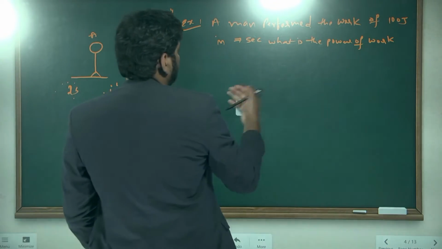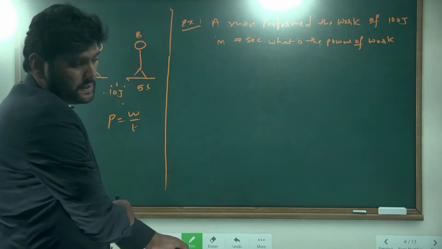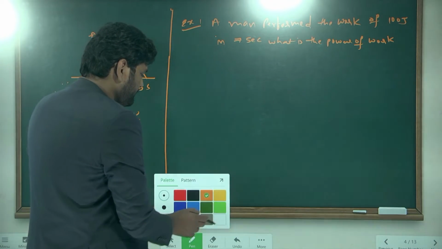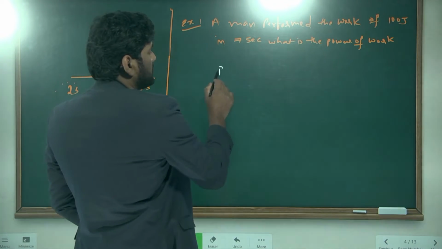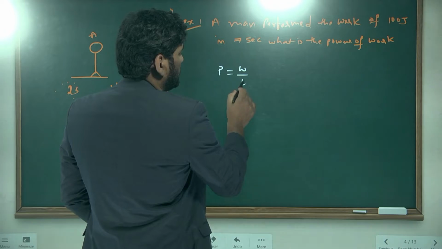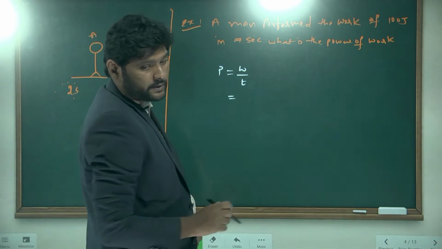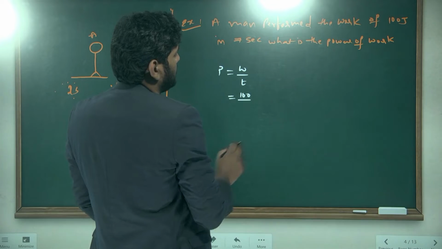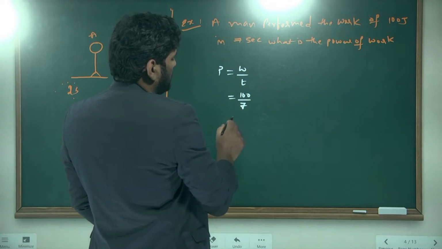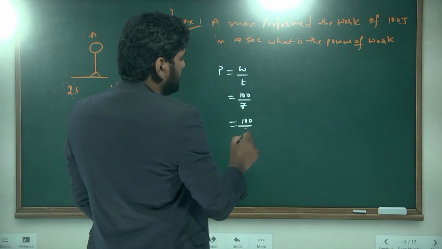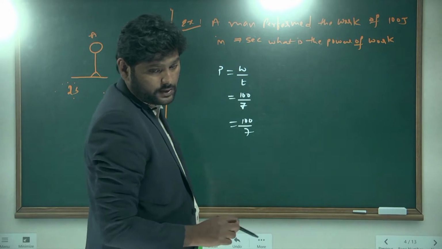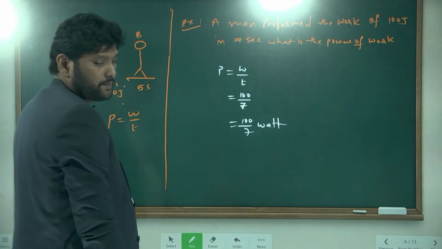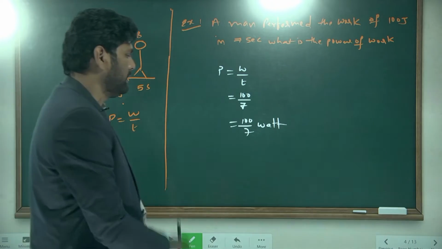Tell me, by seeing this, you can say this answer. What is the formula here you have to use? Power is equal to work done by time. So here, what is the work done? 100 joules. What is the time taken? 7 seconds. Totally 100 by 7 units. Tell me units. Watt. 100 by 7 watt. So this is a simple question I have given.